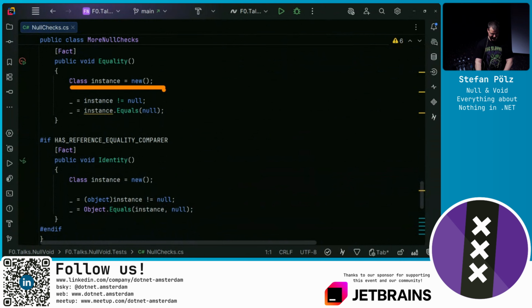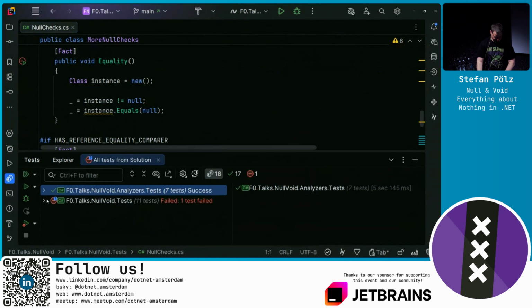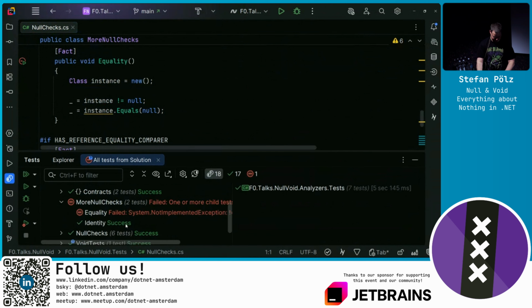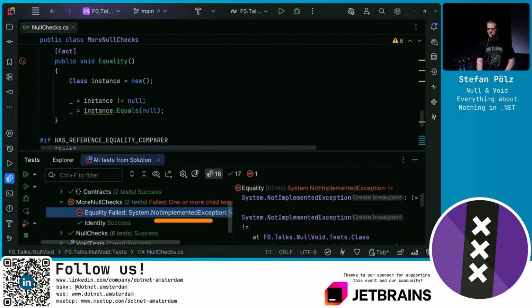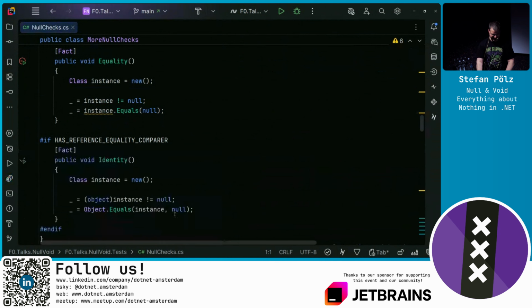I initialize here a class, and I check if this class is not null. I then do the same here below, but I'm upcasting this instance to object. This test is failing with a not implemented exception.